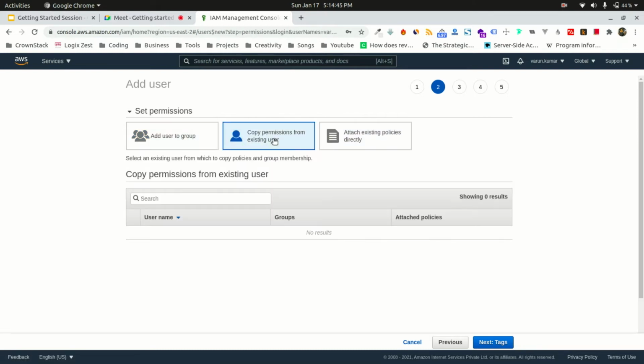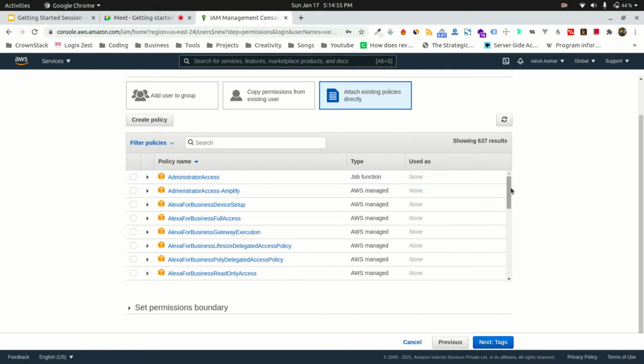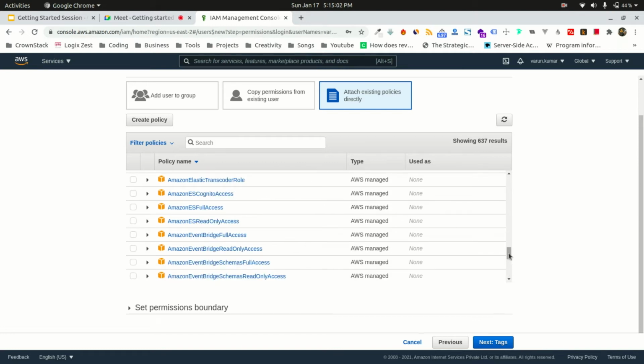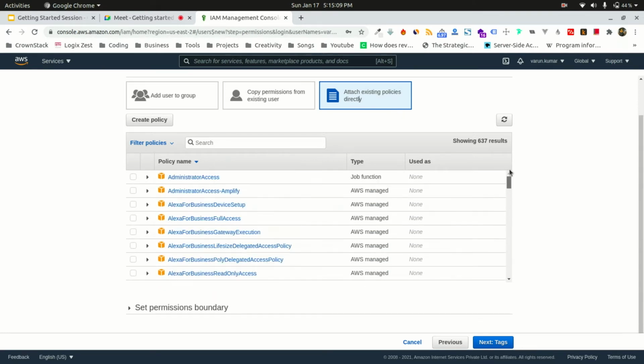Or if you already have an existing user, you can copy their permissions, and you can manually attach the policies. Amazon provides all of these possibilities for what this user can do. Because of the large number of services that AWS has, IAM policies are also huge. Suppose this is the administrator access. If you have this admin access, you can do anything. Let's suppose I'm going to create this admin access profile for me.